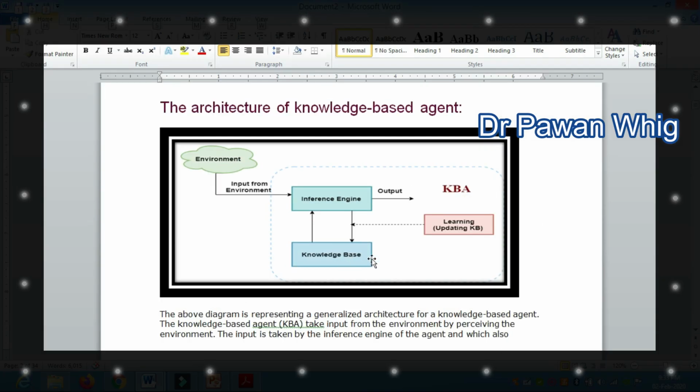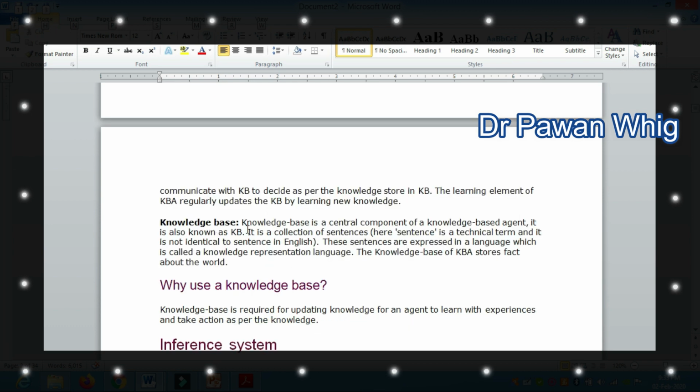So knowledge base is a collection of the knowledge, where the inference engine extracts whatsoever inference they want for the input from the environment and gives it to the output. So this is an architecture of a knowledge base agent. You can read it here also.